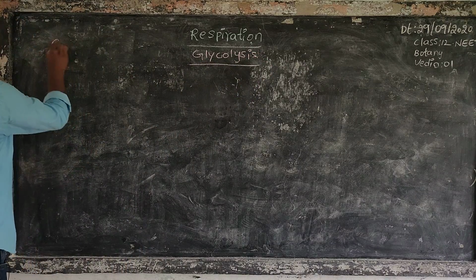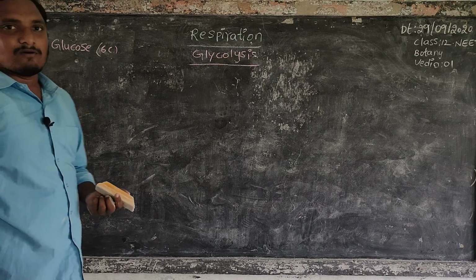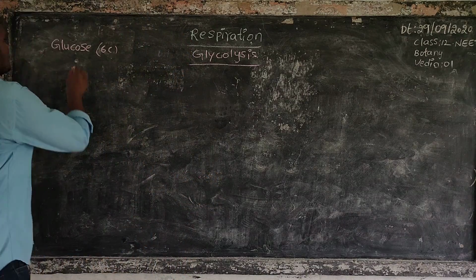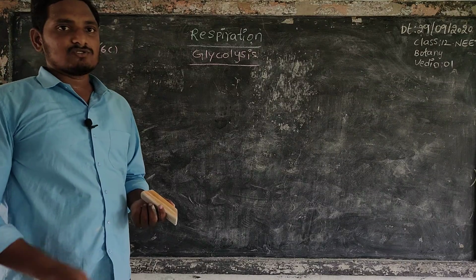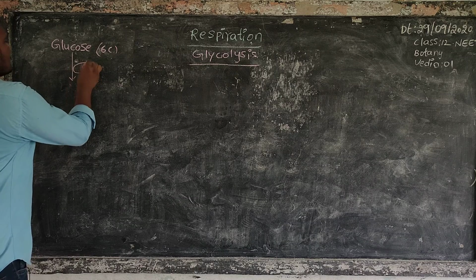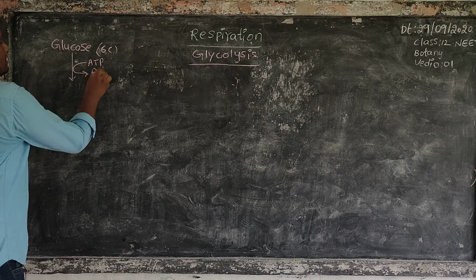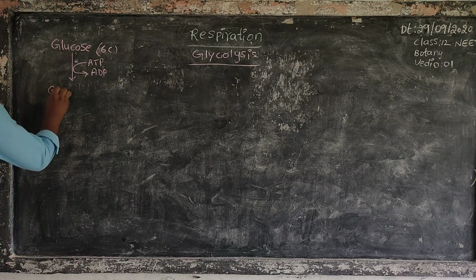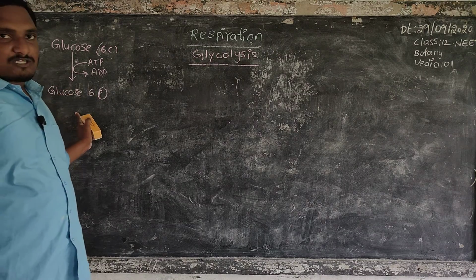First, glucose is a 6-carbon compound. This glucose undergoes phosphorylation and takes up one inorganic phosphate, with the formation of ADP, to form glucose 6-phosphate.